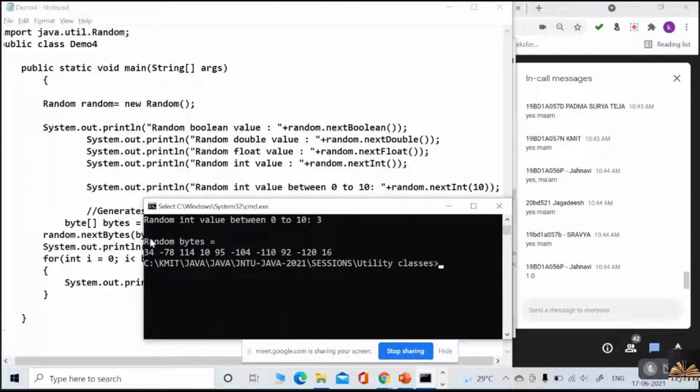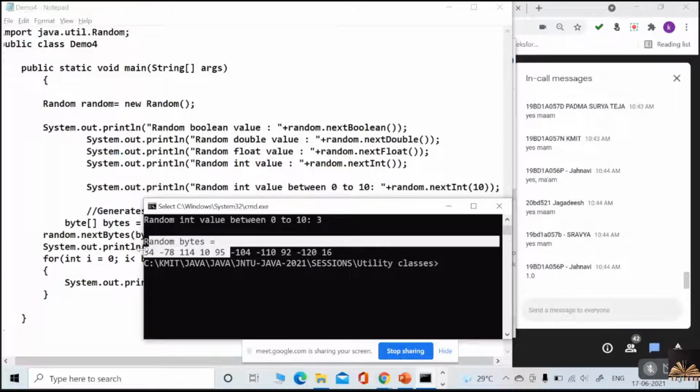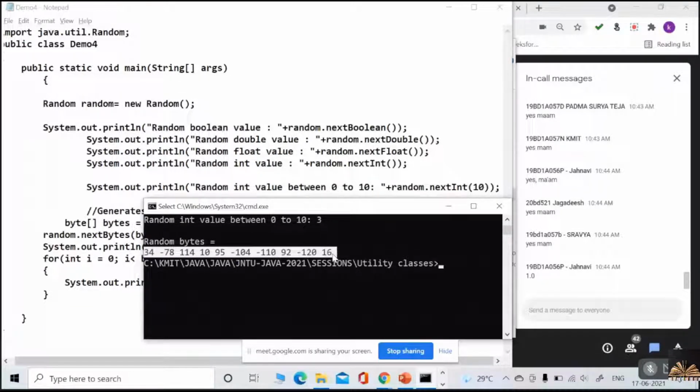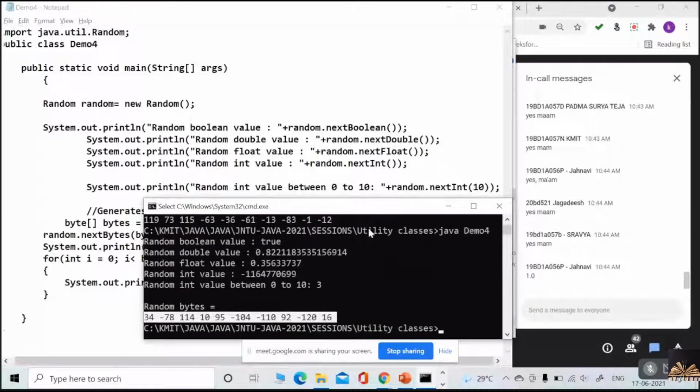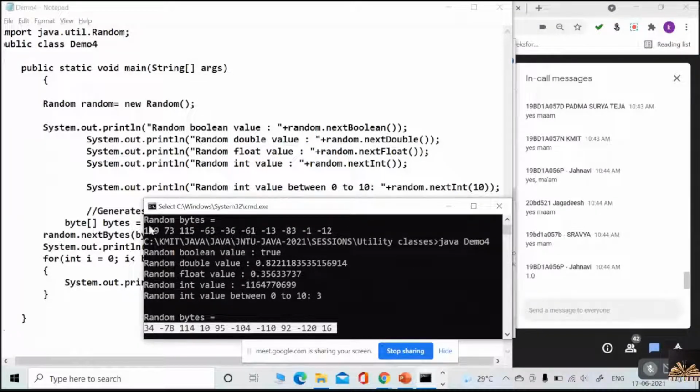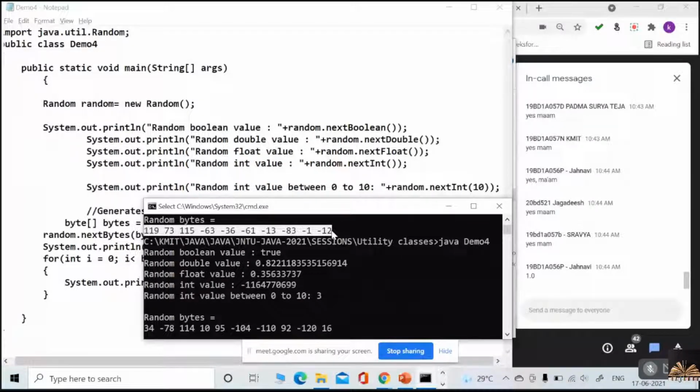And the random bytes are these 10 bytes we got randomly. These are bytes within the byte range, that is 128 it seems. So within that range we are getting these bytes. Understood, everybody?